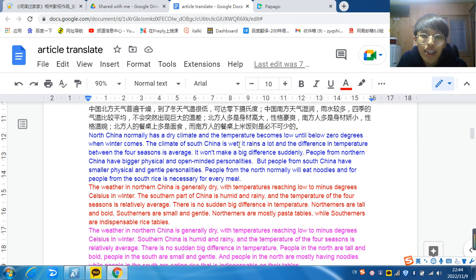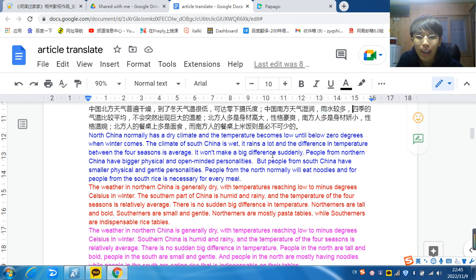I cannot think of humid. When I did the translation, I didn't think of the word humid. I know the meaning of humid, I know this word, but I couldn't think of it, so I just used wet. But on Papago they use humid, and I wrote it rains a lot, because here it says the rain is a lot.